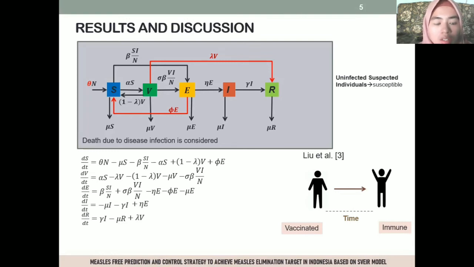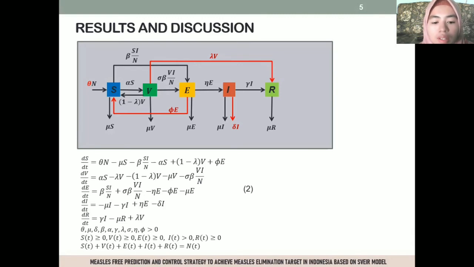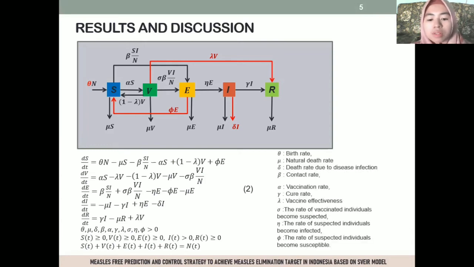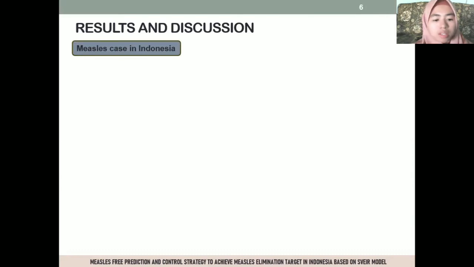In this study, death due to disease infection is considered. If delta represents the rate of death caused by disease, the number of I individuals who die from the disease is delta I. The SVEIR model on the spread of infectious disease is obtained, which is written as system 2 with parameters as follows. The SVEIR model was applied to measles cases in Indonesia.